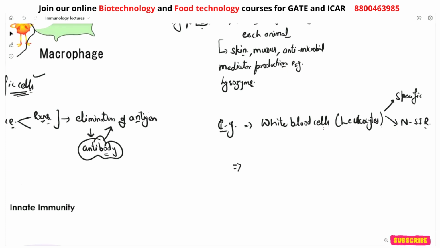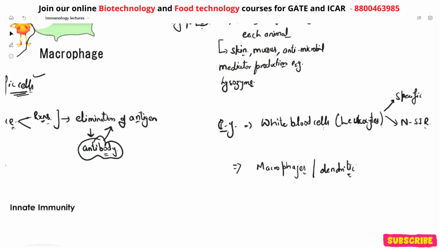Another example is your macrophages, which are a major part of the innate immunity. With them, dendritic cells are also present, which also work as important cells for the innate immunity, right?